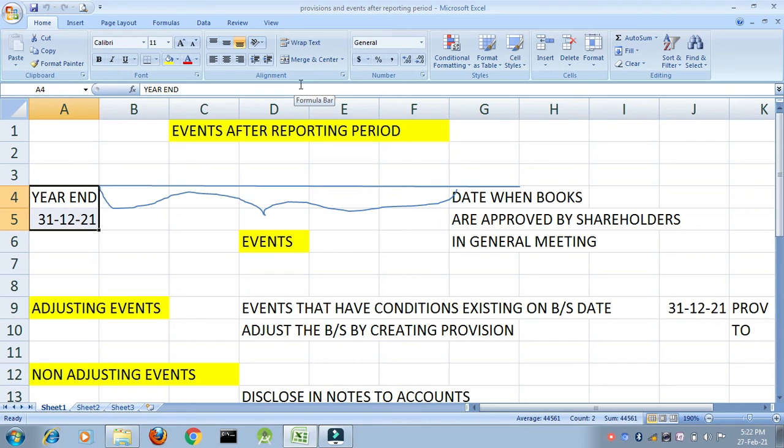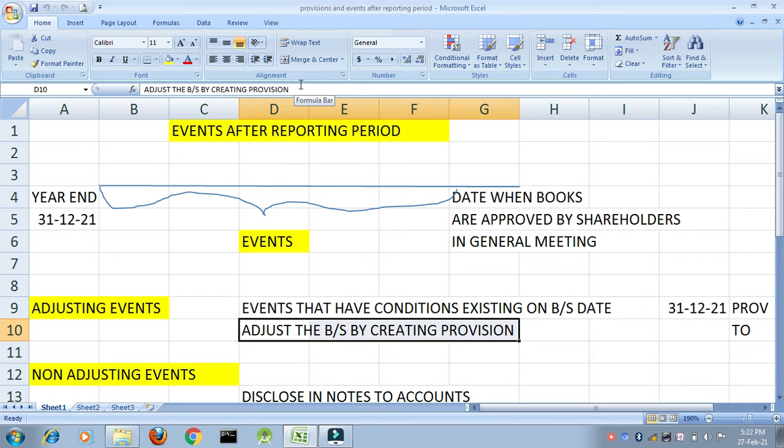Now, what has happened from the year end date to the date when books of accounts are approved, in between? He has actually been declared as an insolvent. Now what will I do? There was a condition existing on the balance sheet date and exactly the same thing has happened. So will this be an adjusting event? Yes, this will be an adjusting event. But then you will say, ma'am, how are we going to incorporate this in our books of accounts? We will incorporate this by adjusting the balance sheet by creating a provision.